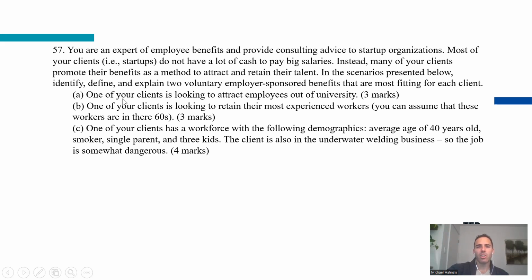You're a consultant, and you're trying to help your client attract a particular type of employee. Each part, A, B, C, is a different type of employee. Part A is you're trying to attract employees out of university. So what benefits can you offer to help attract employees out of university?